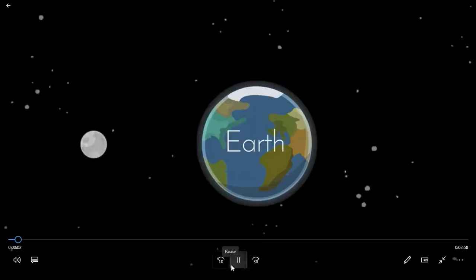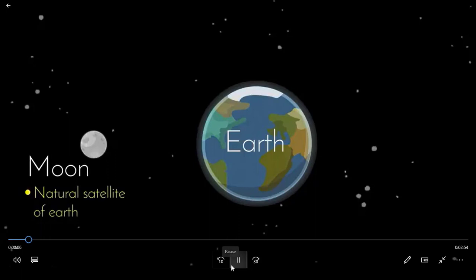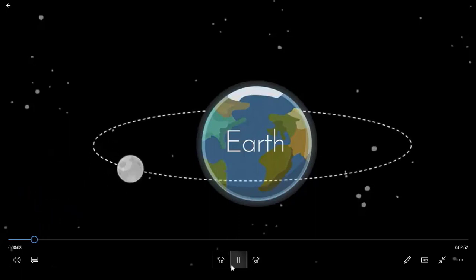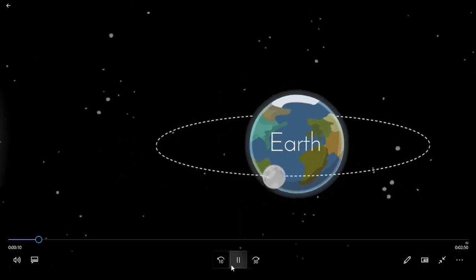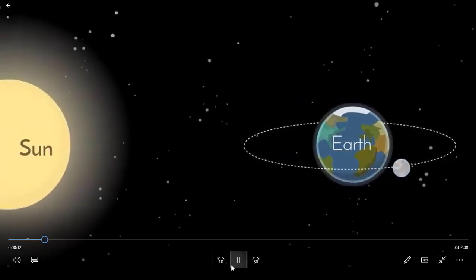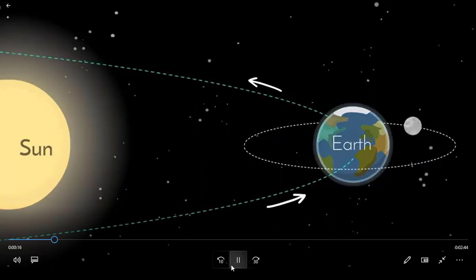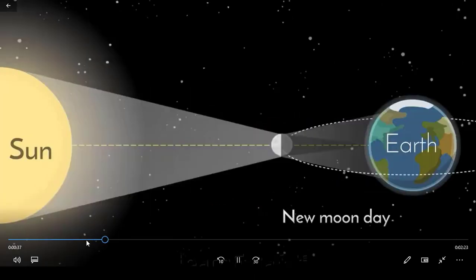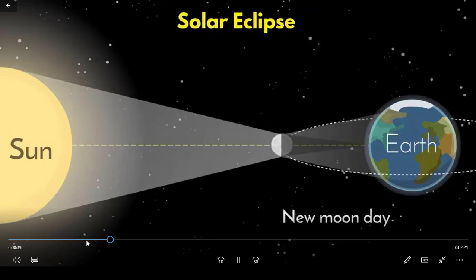We are living on earth and the moon is a natural satellite of earth. The moon revolves around the earth in its orbit, while the earth also revolves around the sun in its orbit. Both earth and moon revolve around the sun in their respective orbits. During this revolution, when the moon comes between sun and earth, it is called solar eclipse, and the moon casts its shadow on the earth.